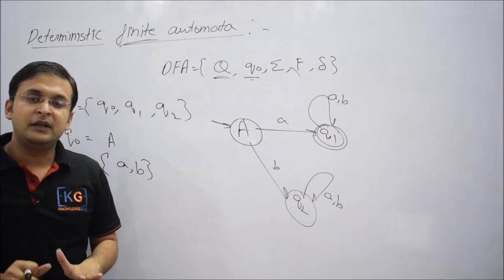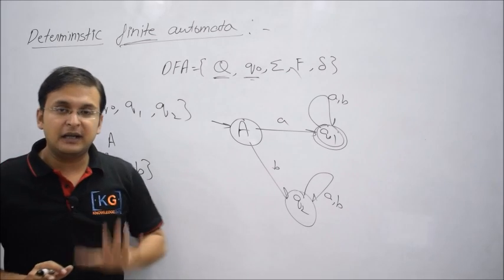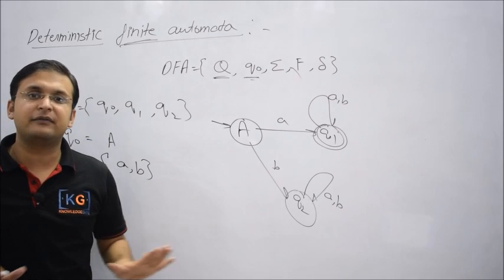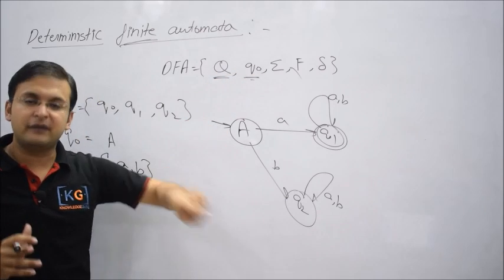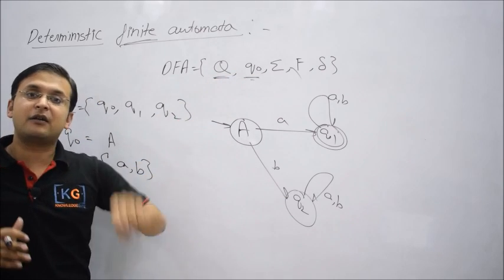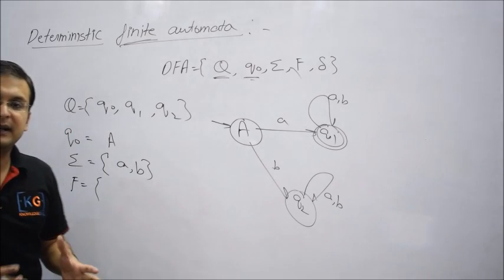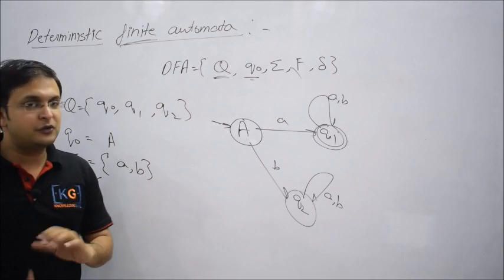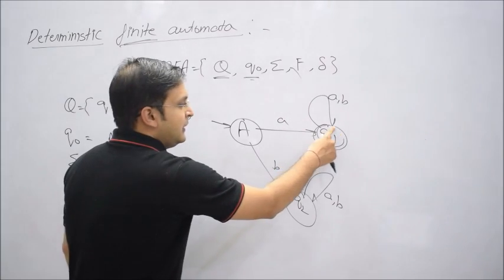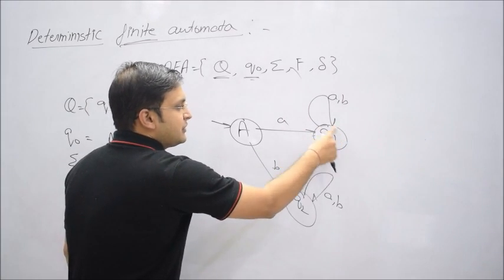The answer is yes. It is also valid to have a DFA which does not have a final state. Please understand this, because I'm not saying capital F is a final state, I'm saying capital F is a set of final states, and if it is a set, it can be empty or it can have more than one state.